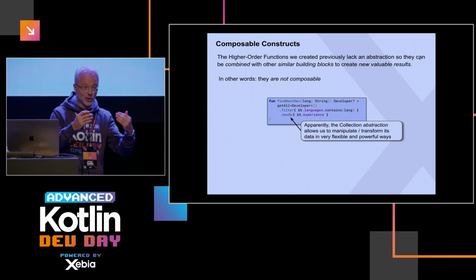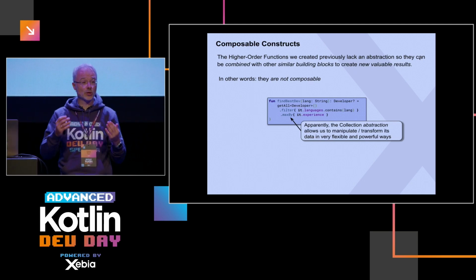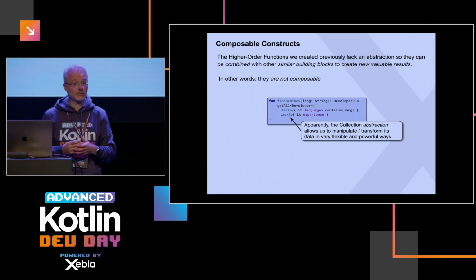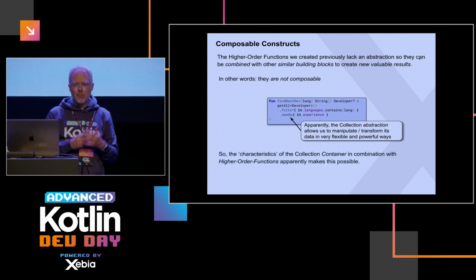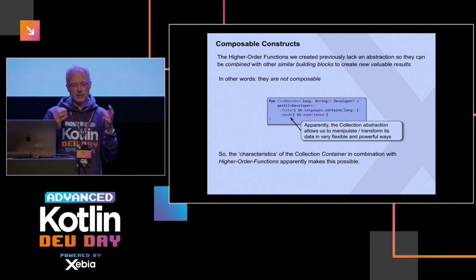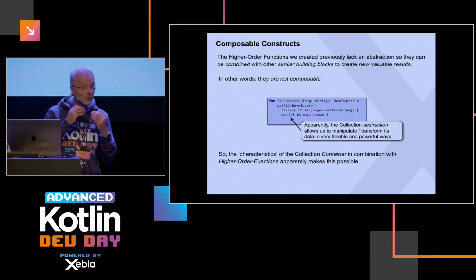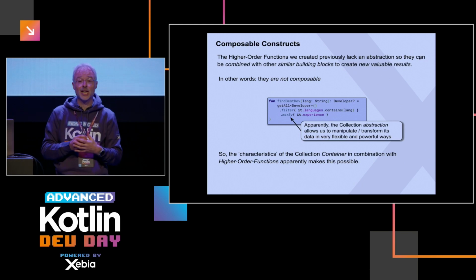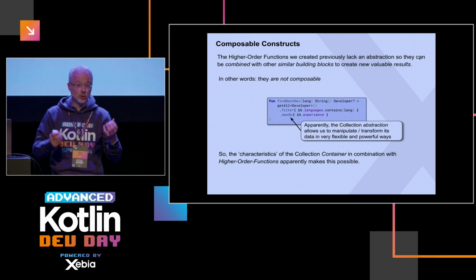We can apply these higher order functions in order to produce a result, chaining them together until we are satisfied. So apparently these characteristics of this collection container, in combination with these higher order functions, allow us to be composable.